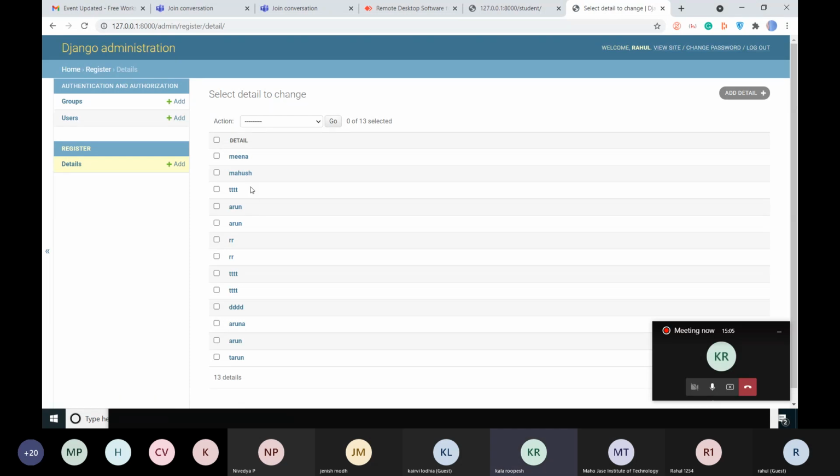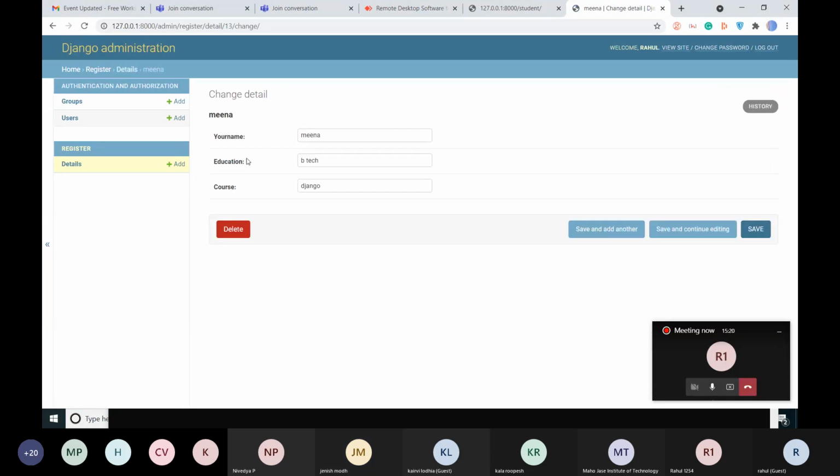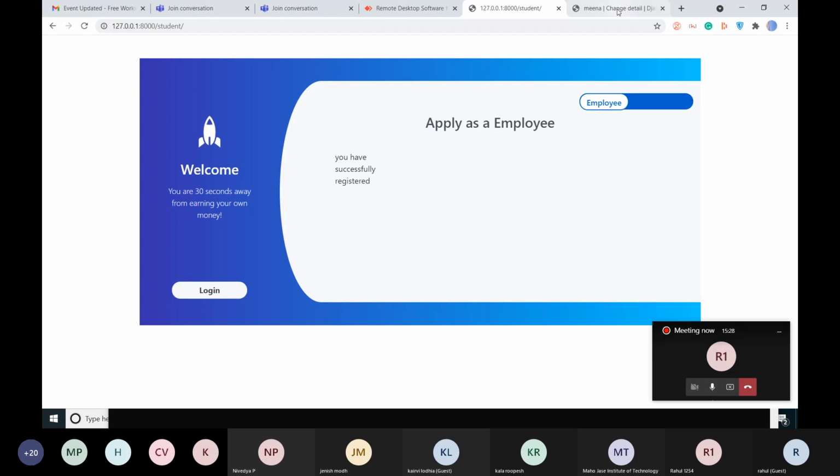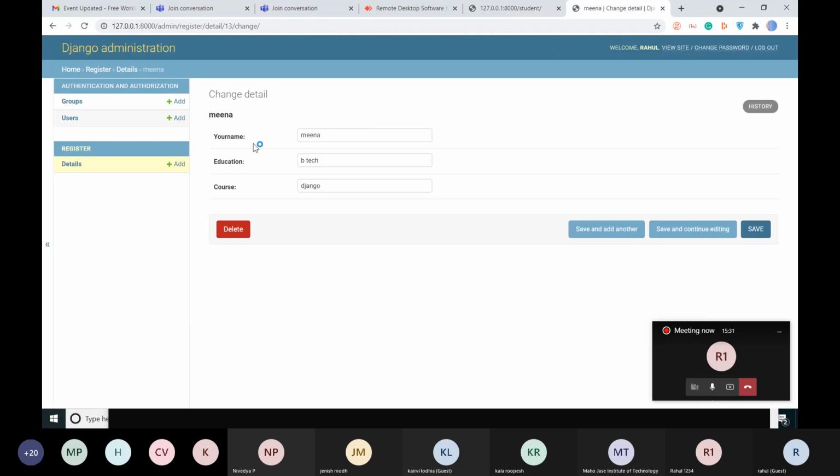If you see here, can you see this? The details of Meena. If I click on this, Meena, she actually registered from our website. This is the website. From here, she registered, and you can see the details. She is Meena, she is from a BTech background, and she wants to take online classes on Django.